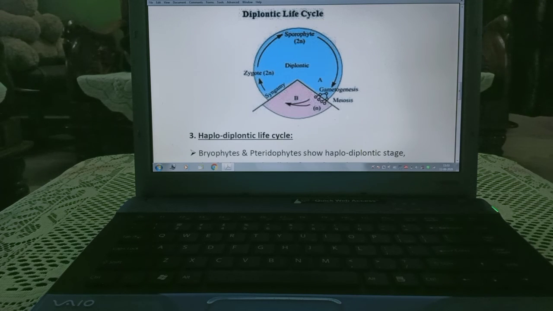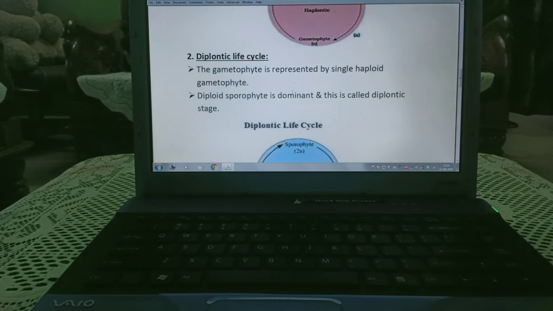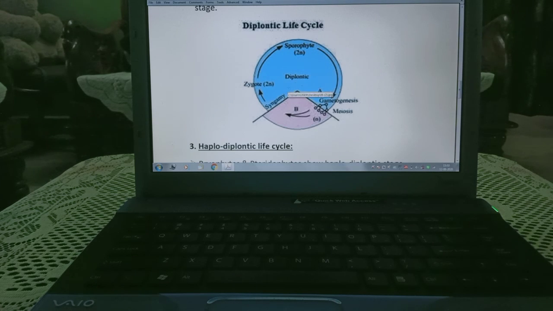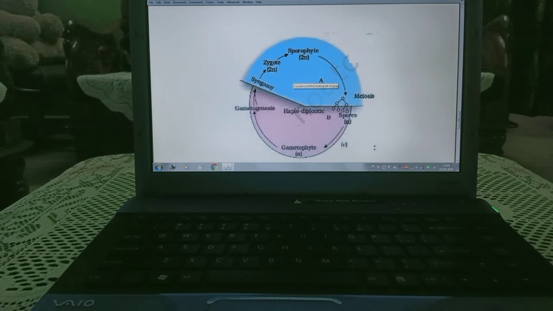Here the diplontic life cycle is dominating, so it is the bigger one, and the haplontic is smaller. So it is known as diplontic life cycle. Haplontic life cycle: here you can see haplontic is bigger and diplontic is small. So it is known as haplontic, where the gametophytic stage is dominating. Here, in diplontic life cycle, the sporophytic stage is dominating, and here gametophyte and sporophyte or haplontic and diplontic stages are equally dominating. So this is known as haplodiplontic stage.